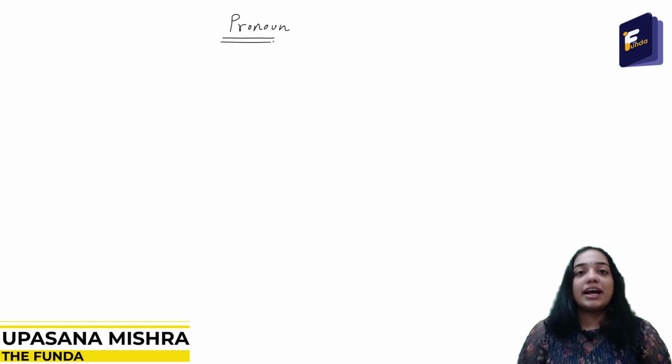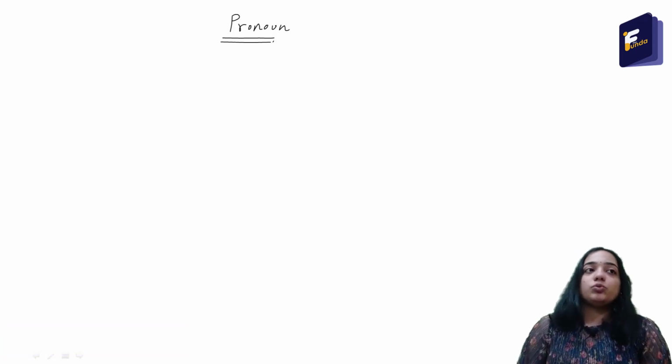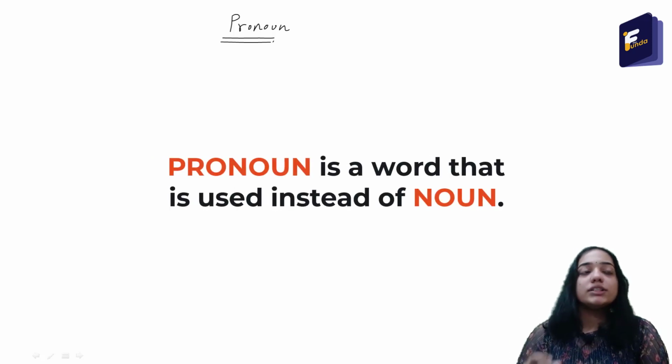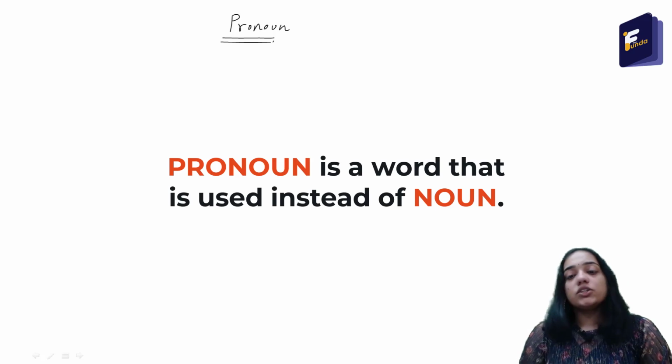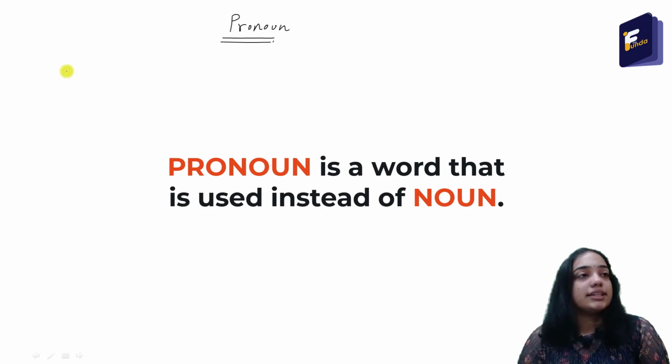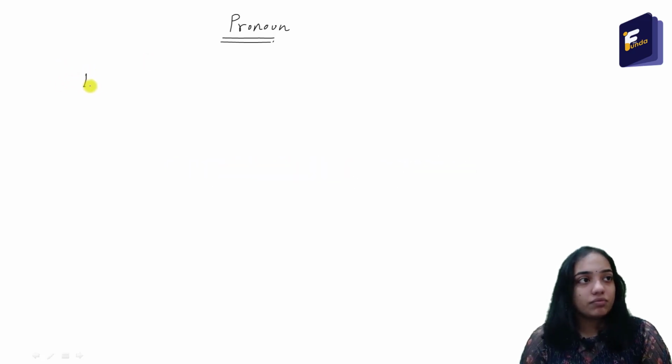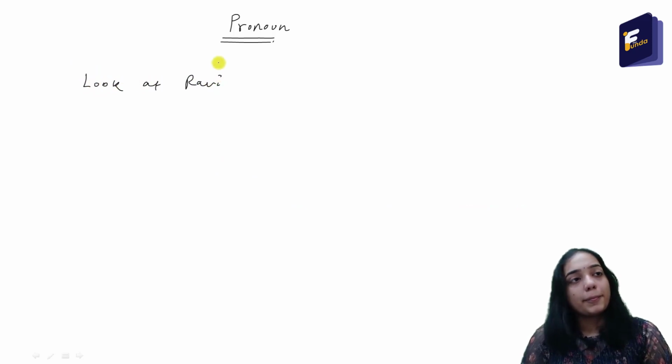Today we are going to learn another part of speech, that is the pronouns. What is a pronoun? A pronoun is a word that is used instead of a noun. If I write a sentence like, look at Ravi, he is dancing.